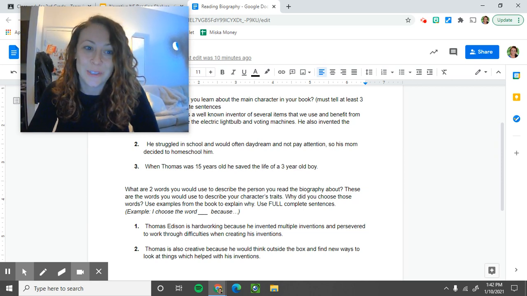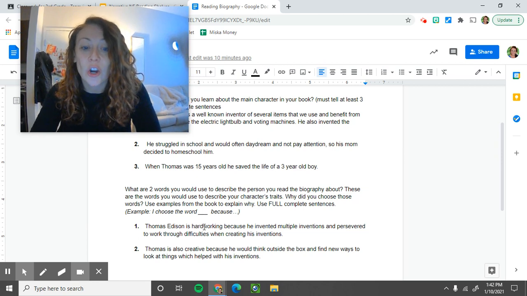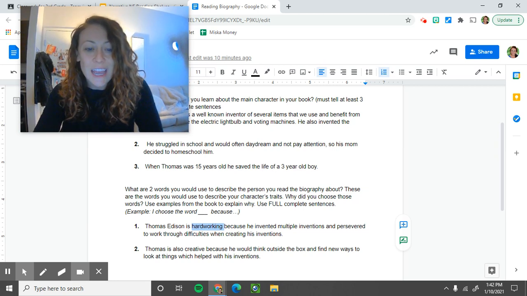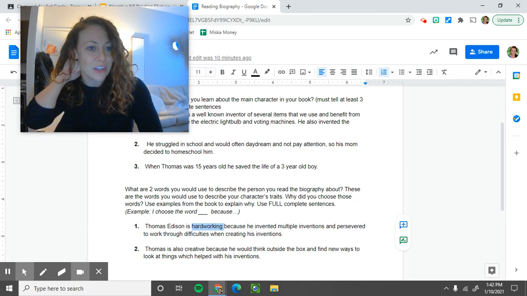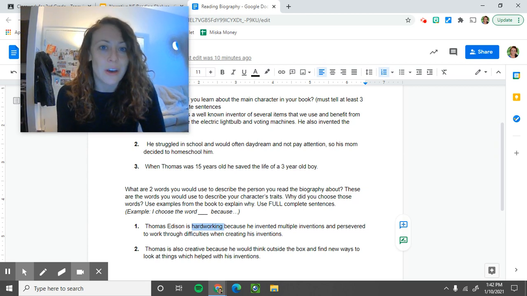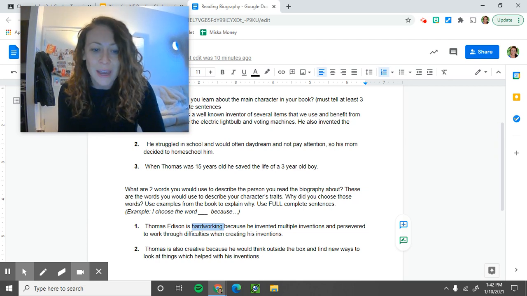Here are my two examples for Thomas Edison. So Thomas Edison is hardworking because he invented multiple inventions and he persevered to work through difficulties when creating his inventions. So he didn't just give up. He worked hard and he was constantly making new things and trying his very best.